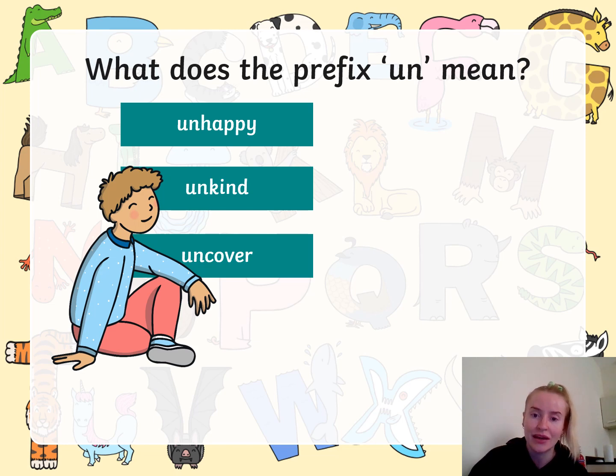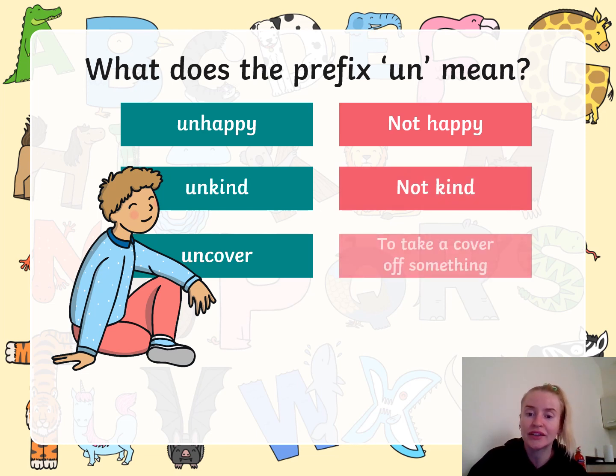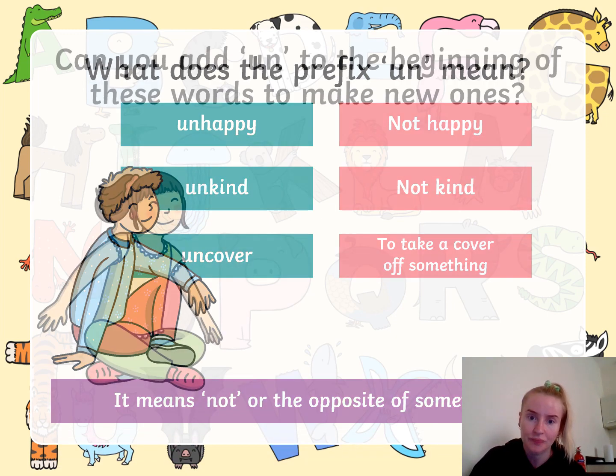So the prefix un just means the opposite or something different. So unhappy is not happy, when you're not happy. Unkind is when someone's not kind. Uncover is to take a cover off something. So un just means not, or the opposite of something.